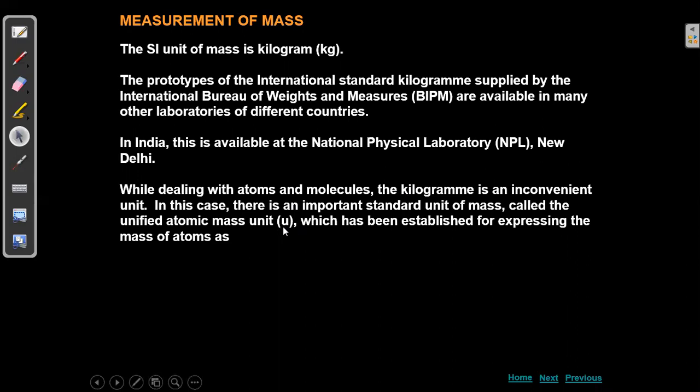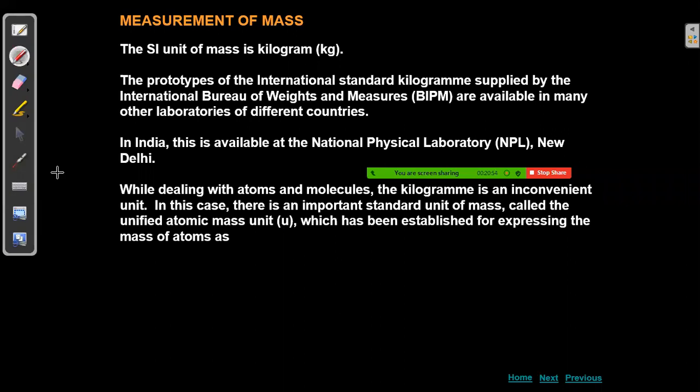In the nuclei chapter, which comes in intermediate second year, the atomic mass unit can be represented as u or as AMU also.